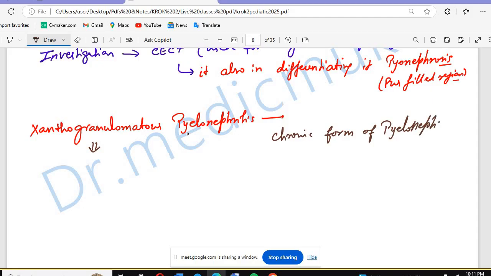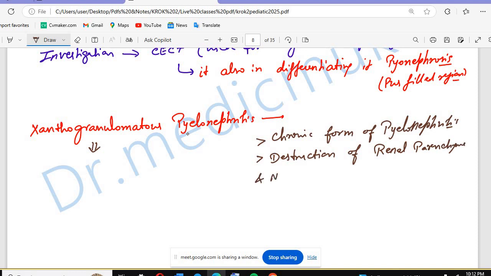Chronic pyelonephritis is also different, but this is one form that we are completely differentiating into another type, that is xanthogranulomatous, and there will be destruction of what? Renal parenchyma. Renal parenchyma basically means all the structures, you can say, that is present, cortex, medulla. So there will be destruction of the renal parenchyma.